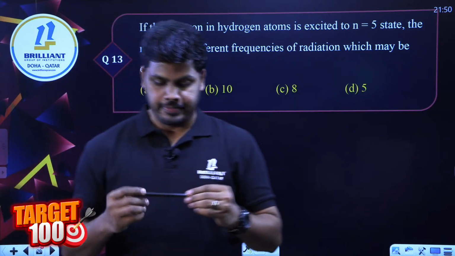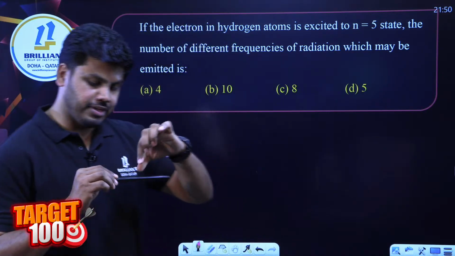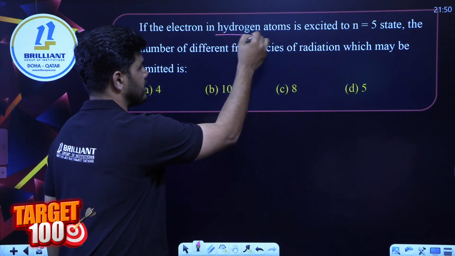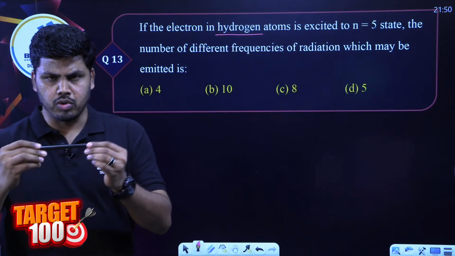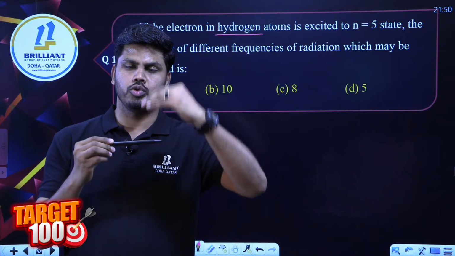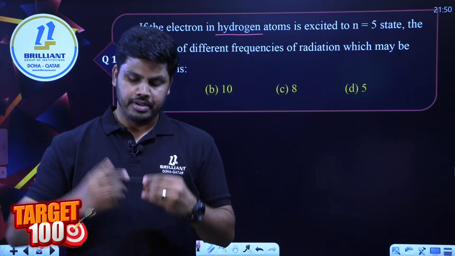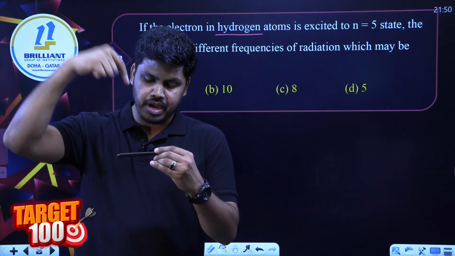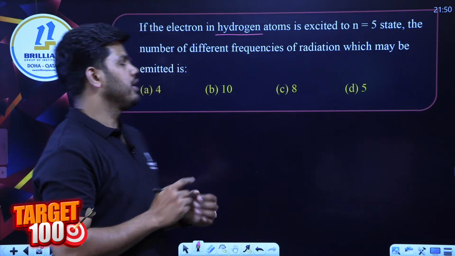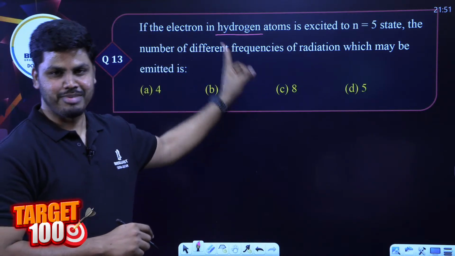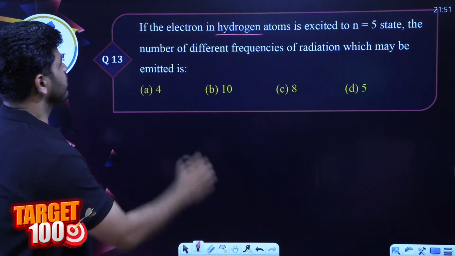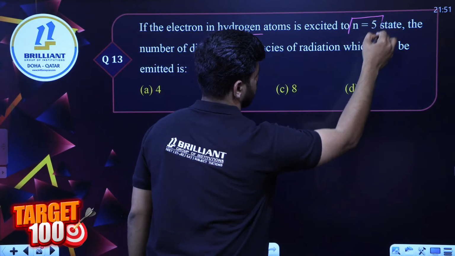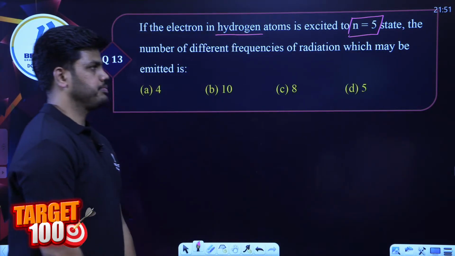We know electrons can excite from the ground state into any other energy level. In hydrogen atom, we have only n is equal to 1 as the ground state. It can go to higher excited energy levels, and whenever it goes to a higher energy level, it can come back to the initial level by emitting radiation, by emitting energy. So in this case, electron is excited to n is equal to 5.